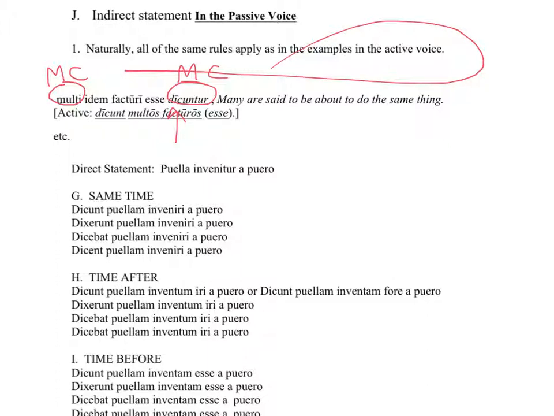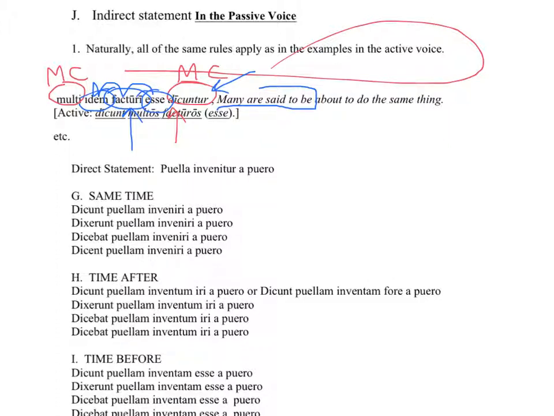They say, many people say, or many people are said to be, because it's the passive voice, many are said to be about to do the same thing. Many people are said, esse, to be, facturi, about to do the same thing. That's the infinitive future, so it happens after the main verb decuntur. Decuntur is in the present tense. The infinitive future happens after the present, every single time.